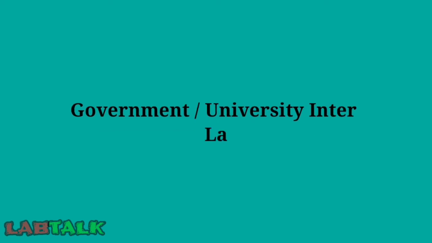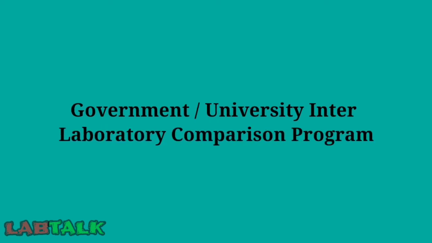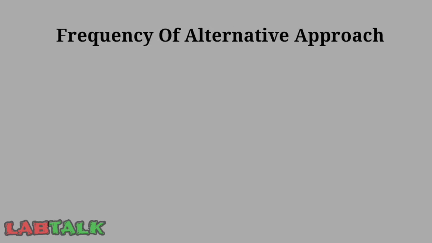The next alternative approach to the PT program is government or university laboratory intercomparison programs. We must have experienced these recently in COVID-19, where inter-laboratory comparison programs have been developed by governmental organizations or ICMR. So these are the important alternative methods which can be used as an alternative to the proficiency testing program. Now, what is the frequency or design of all these alternative approaches?